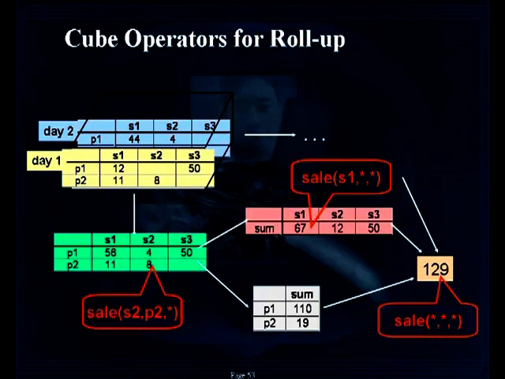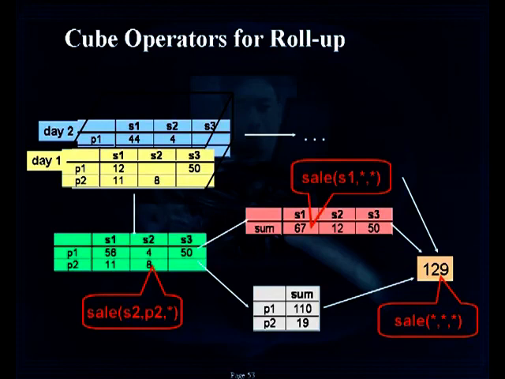When you have different kinds of data, the computation is performed at varied levels. So there is a notation used here. S1 P2 star means the computation is performed over all days. So when you take P1 P2 over all days, P1 P2 at each store, total sales are 12 plus 44, that is 56. 11 plus 0 is 11. 0 plus 4 is 4. 8 plus 0 is 8 for S2. Similarly, 50 plus 0 is 50, 0 plus 0 is 0. So this cell value 8 states the total sales at store S2 for product P2 over all dates. In this example, of course, we have taken only 2 dates, but if you have 100 dates, the computation is done by taking the aggregation of the sales of the S2 P2 combination on each day together.